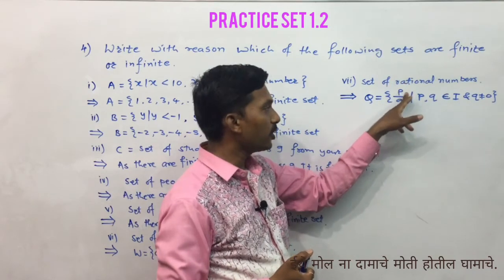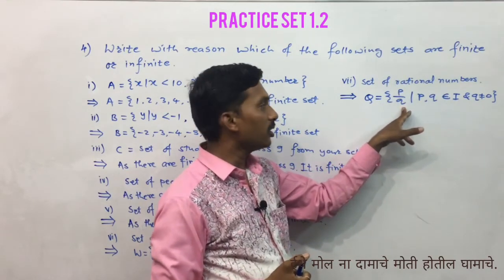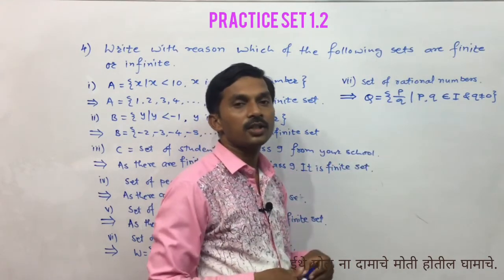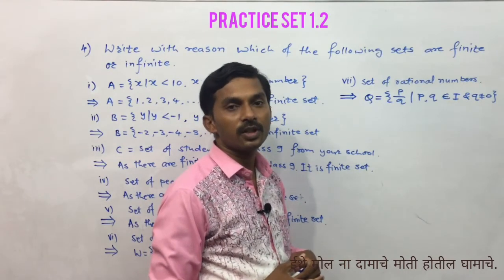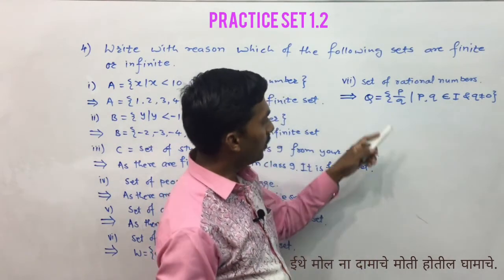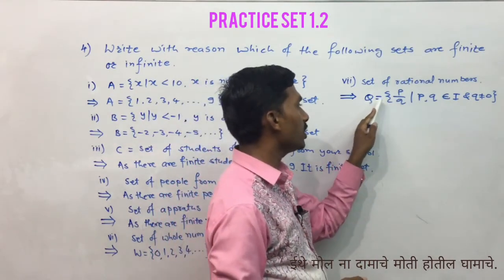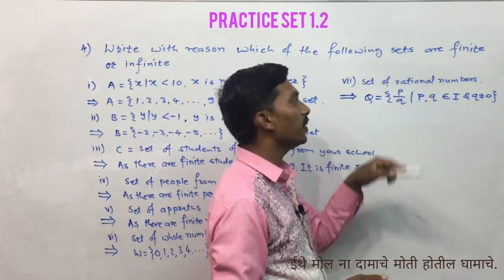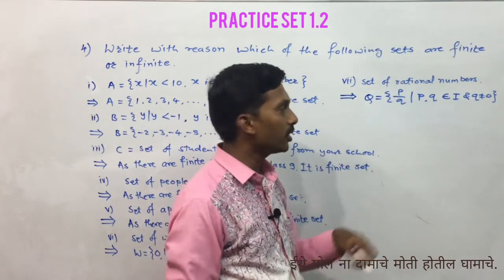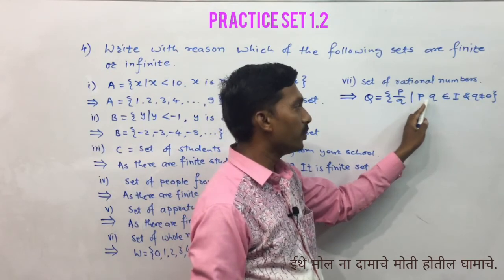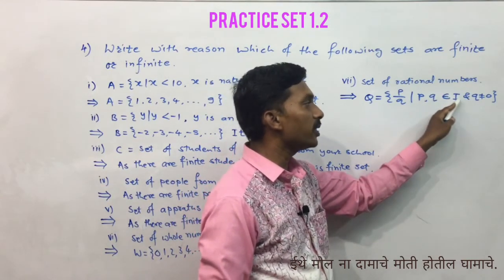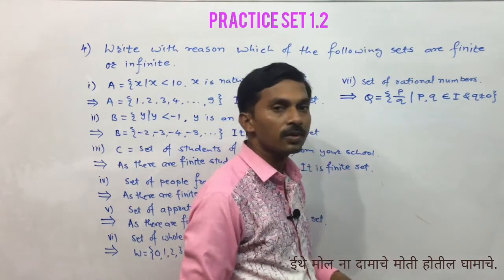It is p upon q, a rational number, where p is an integer, q is any integer, but q is not equal to 0, and we write the definition here only. Q is equal to, in curly brackets, p upon q, such that p and q are integers, and q is not equal to 0.